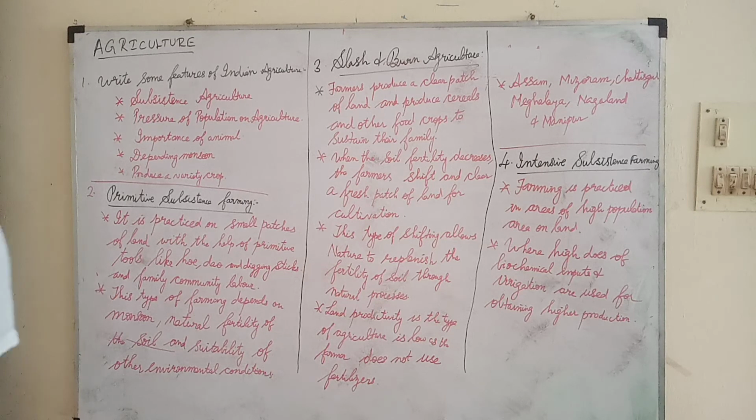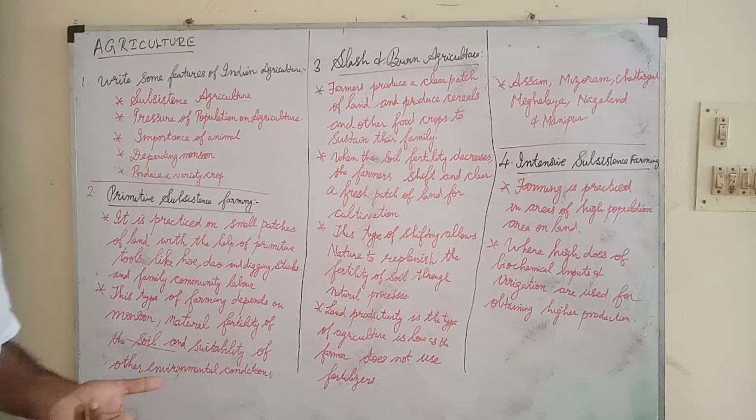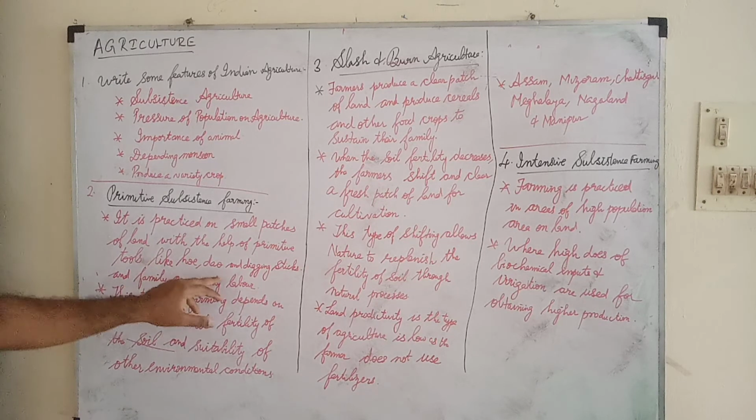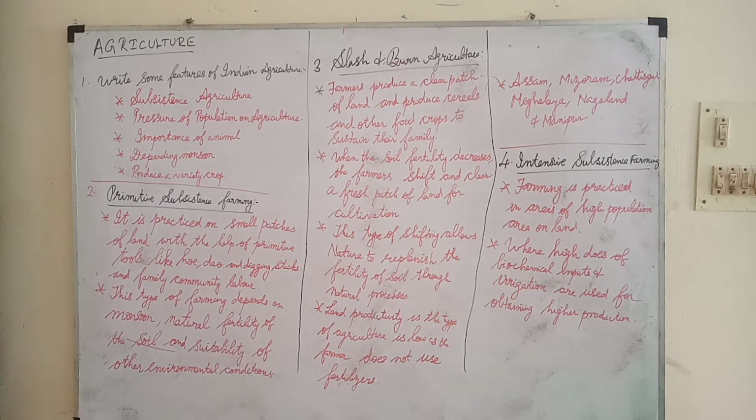Primitive subsistence farming means, what do you mean by primitive subsistence farming? It is a small setup of farming. What do you mean by a small setup of farming? Mainly it is done with primitive tools like the hoe, dao and digging stick, and family and community labor. Through this subsistence farming, mainly family and community work is done. That's all about primitive subsistence farming.